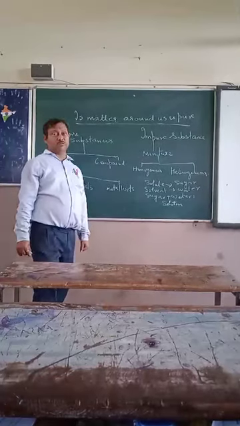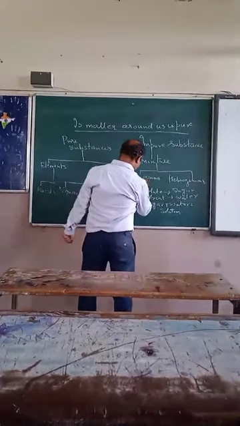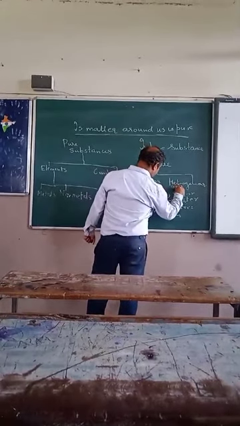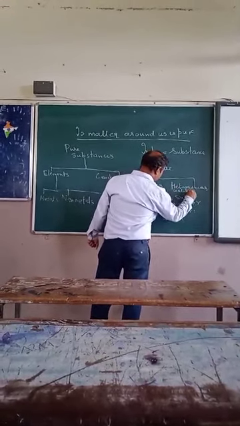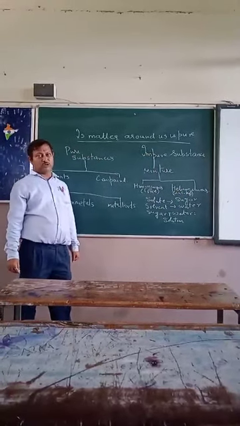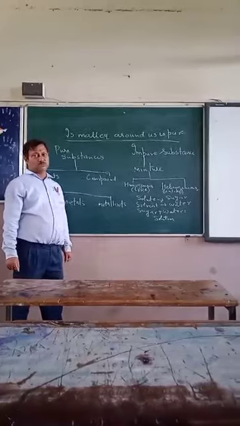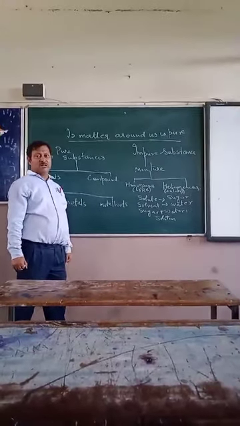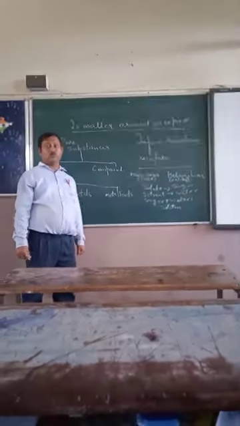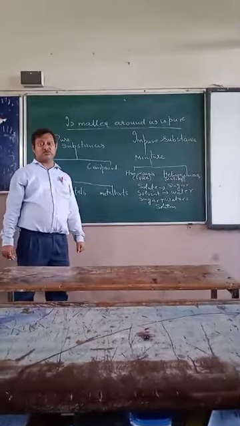I want to repeat once again the like and unlike substances. Like and unlike. When they are of similar shape and size, it is called homogeneous substances. And when they are of dissimilar size, they are called heterogeneous substances.